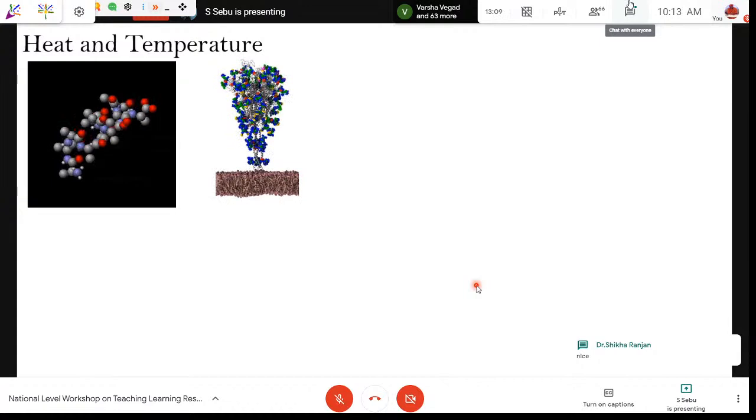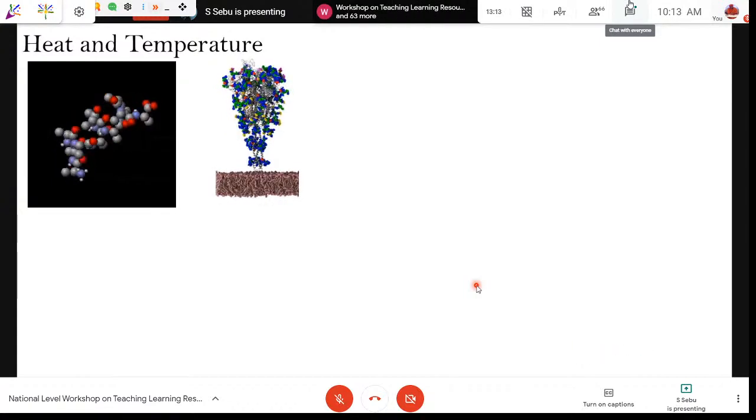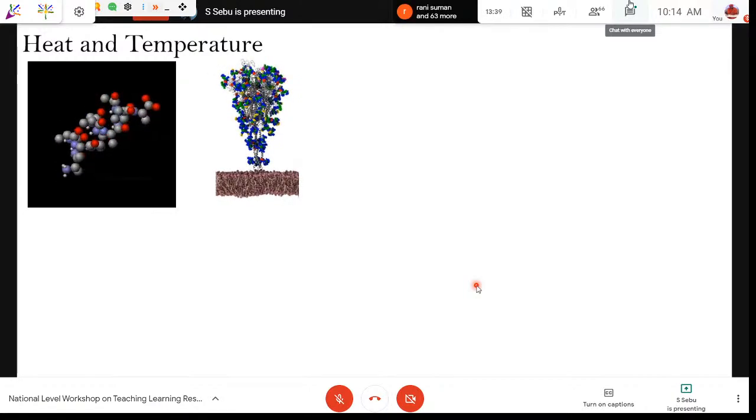But temperature is different. Temperature is a measurement of the average kinetic energy of the molecules. Now we have to measure the temperature, which is the measurement of the movement of the molecules. And this temperature will not be affected by what we have already said, like the number of particles or the size of the molecules. Now here I wanted to show you one example.